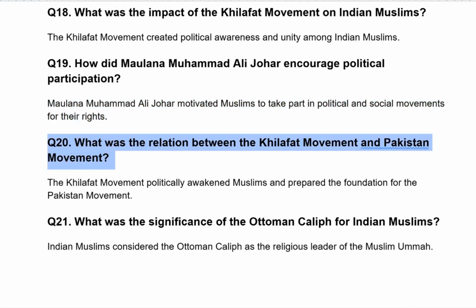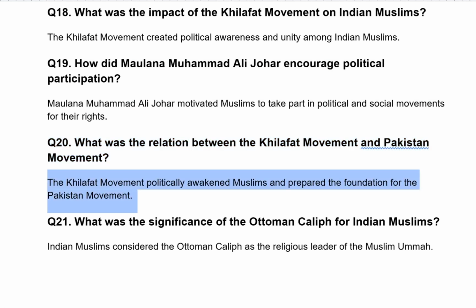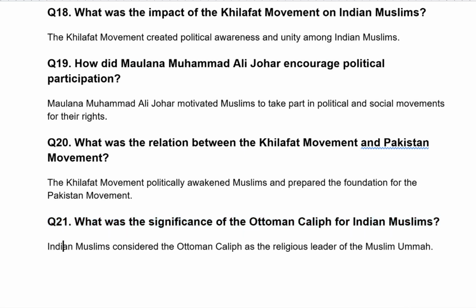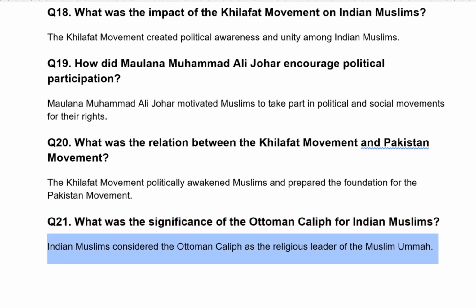What was the relation between the Khilafat movement and the Pakistan movement? The Khilafat movement politically awakened Muslims and prepared the foundation for the Pakistan movement. What was the significance of the Ottoman Caliph for Indian Muslims? Indian Muslims considered the Ottoman Caliph as the religious leader of the Muslim Ummah.